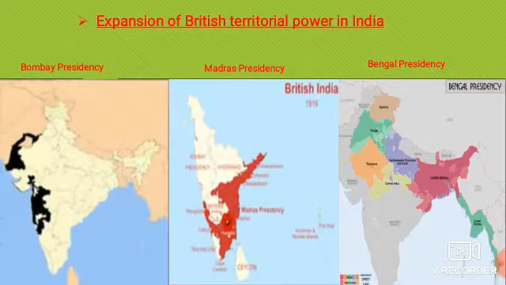Now all that expansion was there. If they were expanding all the territorial power, they had to establish some administration, because one man or a few men cannot handle all those things. That's why they wanted administration, a few groups, a power to administer all those particular regions. Suppose Bombay is there, Madras or Bengal, one man cannot control all those things, right? So they thought, why should we not set up new administration.